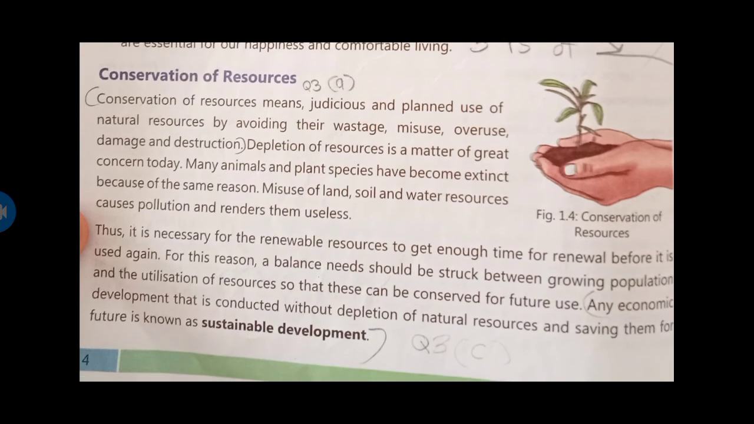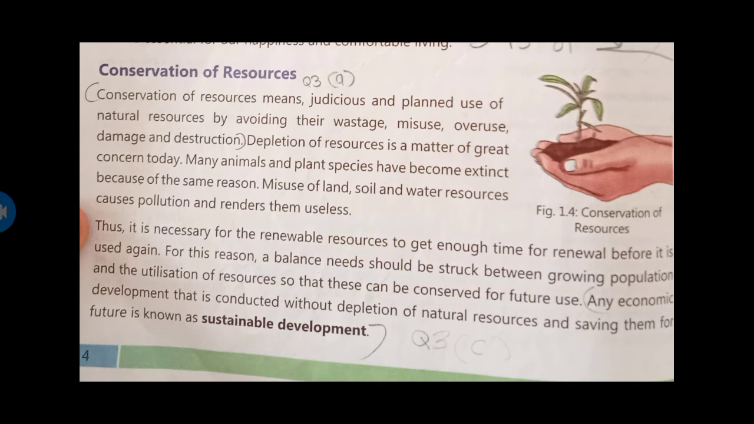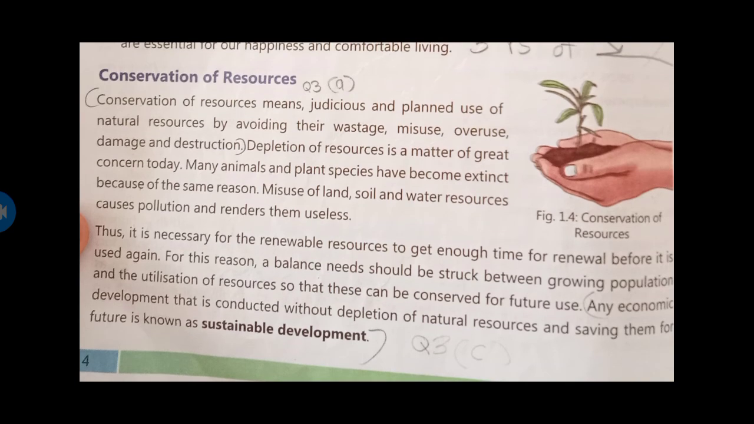Got it? Now let's talk about conservation of resources. Conservation of resources means judicious and planned use of natural resources by avoiding their wastage, misuse, overuse, damage, and destruction. Depletion of resources is a matter of great concern today. The resources are getting finished. Many animal and plant species have become extinct for the same reason.